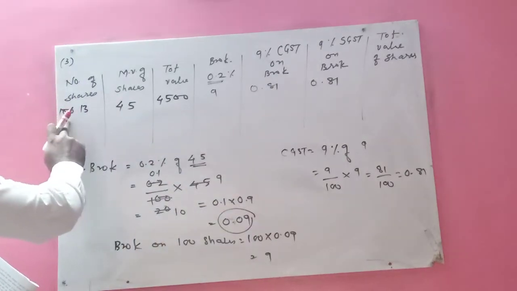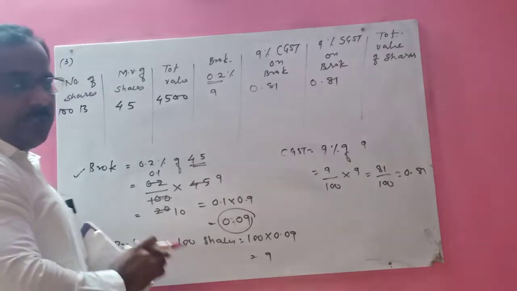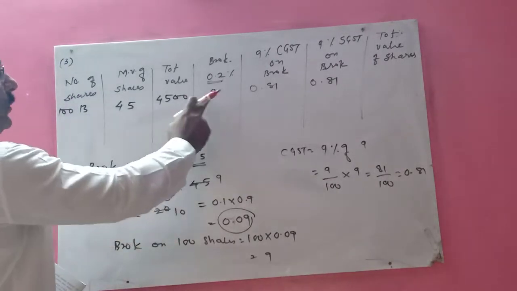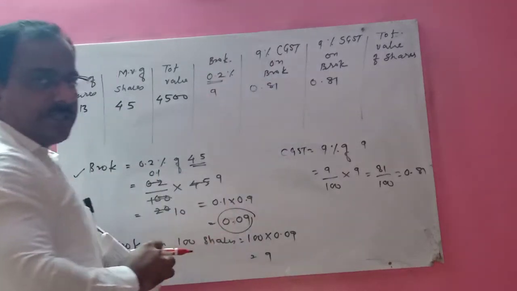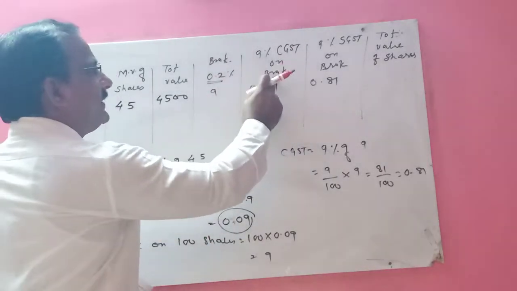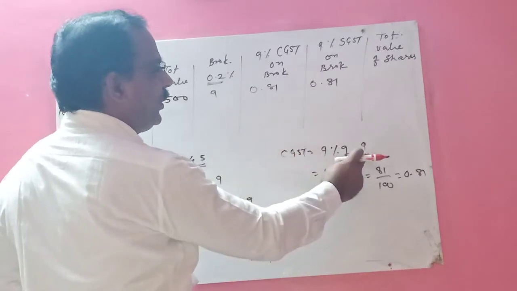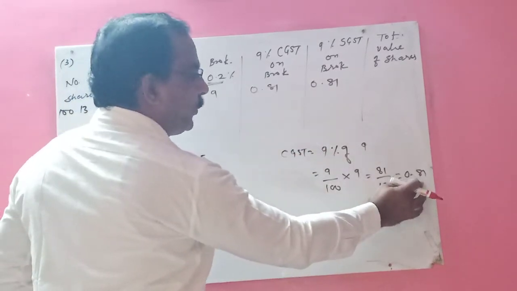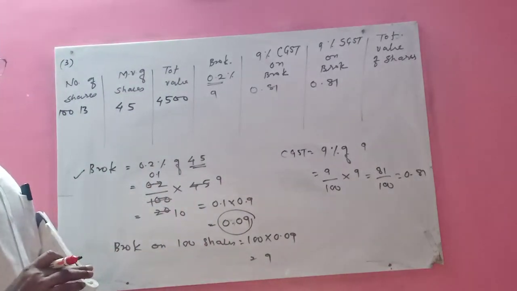Since we have 100 shares, multiply with 100. You will get the total brokerage on 100 shares, which is 9. Next you have to calculate 9% CGST on brokerage, this is important. So CGST is equal to 9% of brokerage. You will get 0.81, which will remain the same for SGST, 0.81.